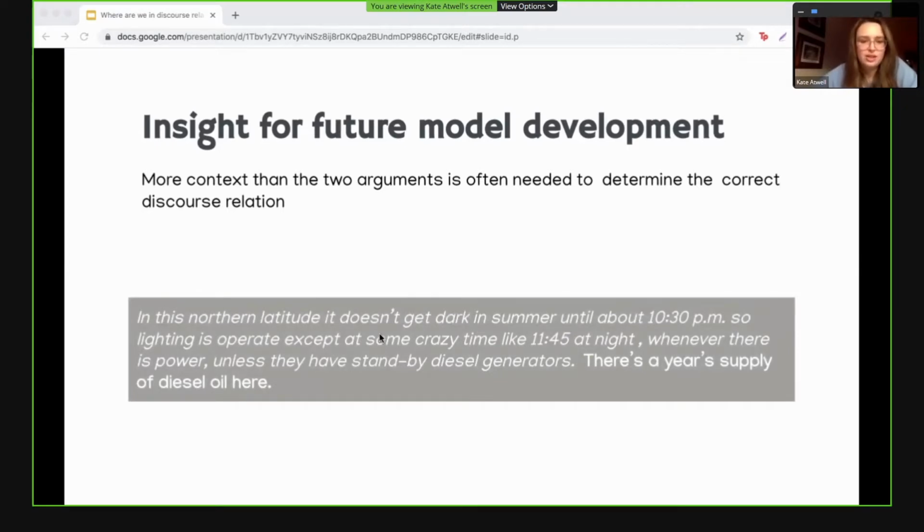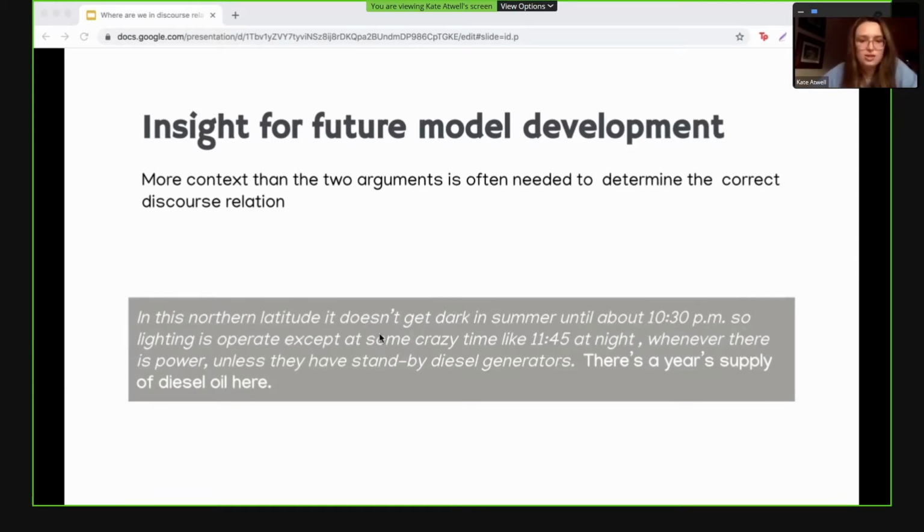In this northern latitude, it doesn't get dark in summer until about 10:30 p.m., so lighting is operated except at some crazy time like 11:45 at night, whenever there is power, unless they have standby diesel generators. There's a year's supply of diesel oil here.